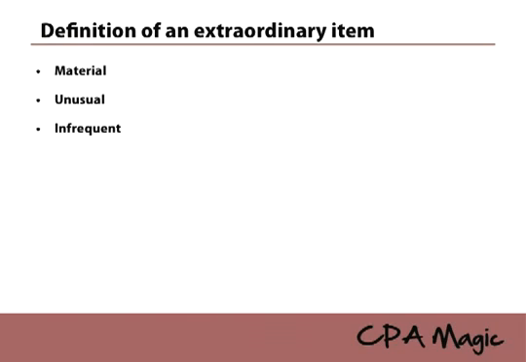Now, the CPA is never going to make you make a materiality threshold judgment or a frequency judgment by yourself. Okay? It will tell you, or it will imply, whether or not something is unusual, infrequent, and material. And you'll see that in a couple minutes, how the CPA actually goes ahead and does that for you. But you're never going to have to make the judgment by yourself. You just need to know it needs to be all of these three things in order to be extraordinary.